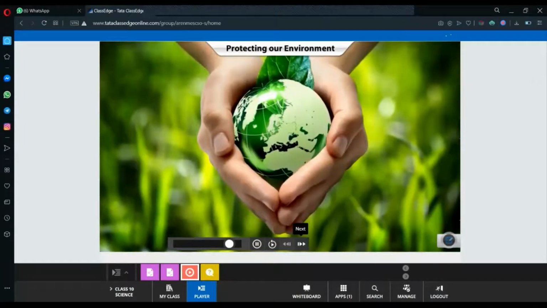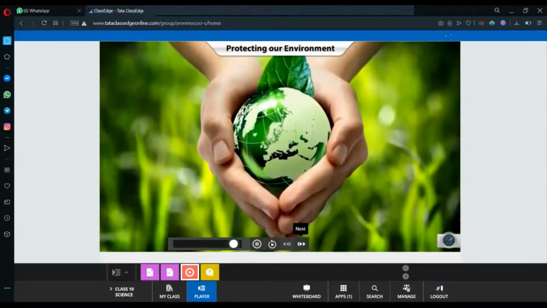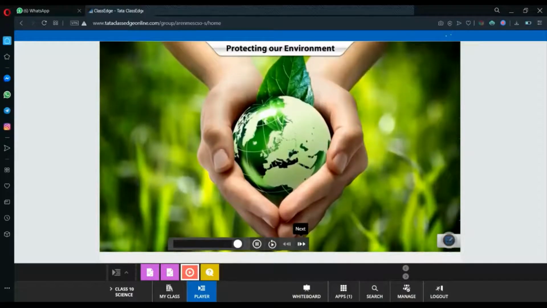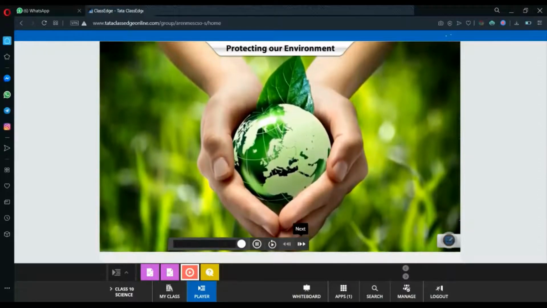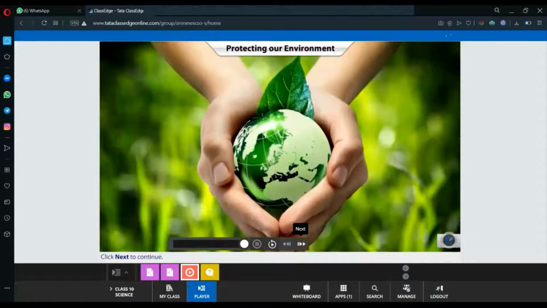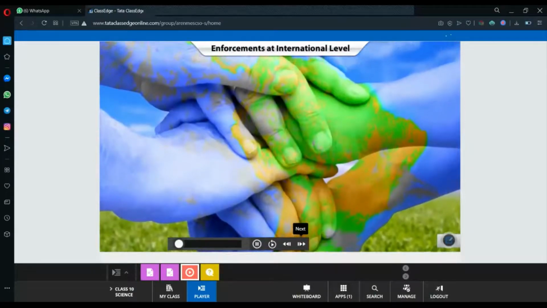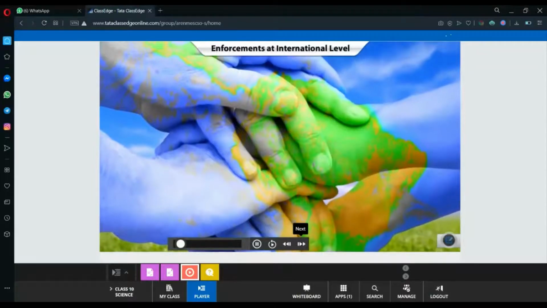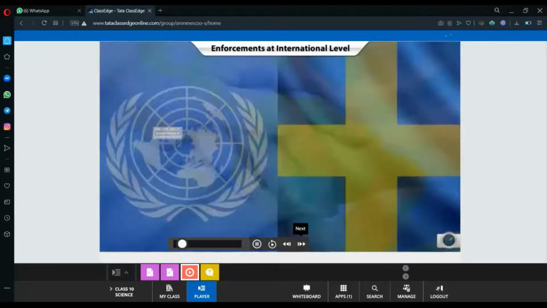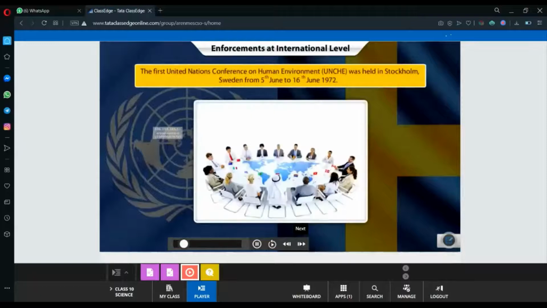Let's get acquainted with some of the key international and national policies that have been constituted for the protection of our environment. Addressing global environmental issues requires cooperation at an international level. This led to the first United Nations Conference on Human Environment, which was held in Stockholm, Sweden, from 5th June to 16th June 1972.